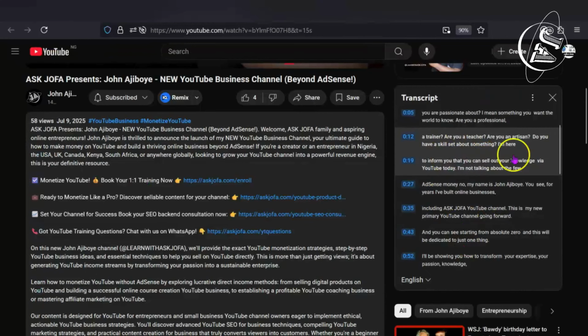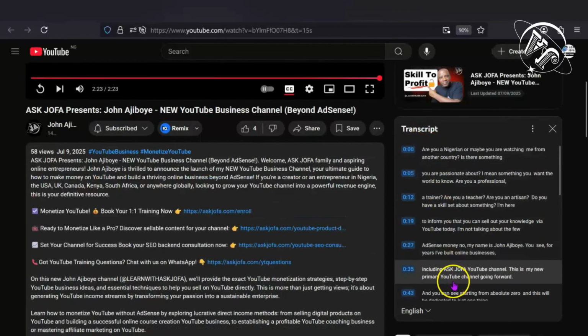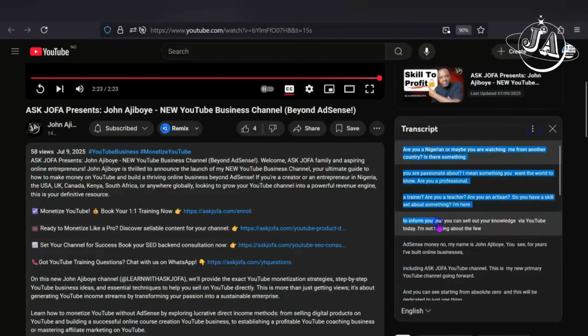You can also see the transcript at the side of the desktop computer, and you can copy it just by selecting it, either with or without the timestamp. For you to copy without the timestamp, you just click these three dots, then you toggle the timestamp. You can see you just copy for your use.